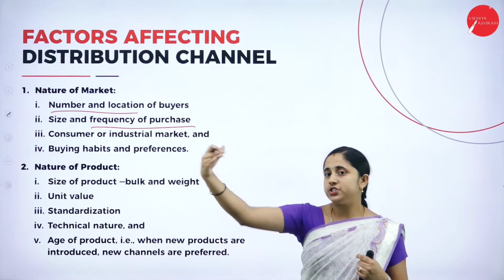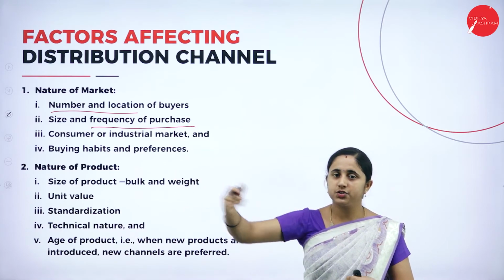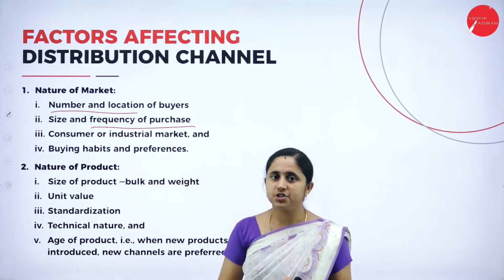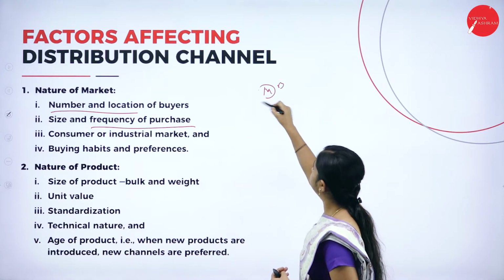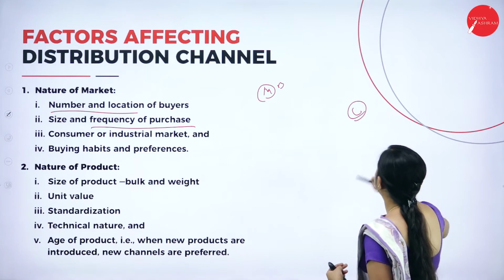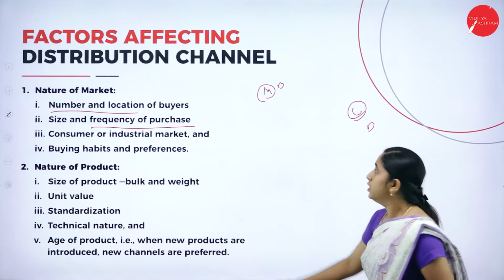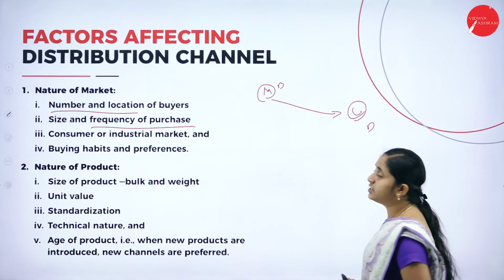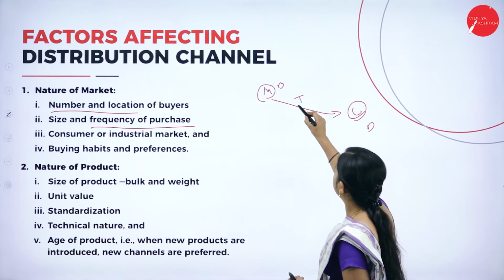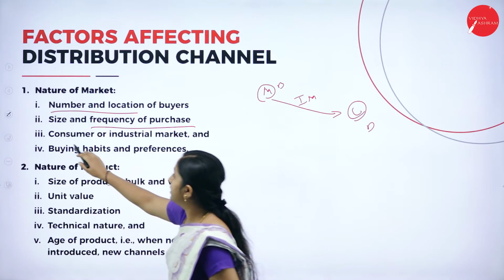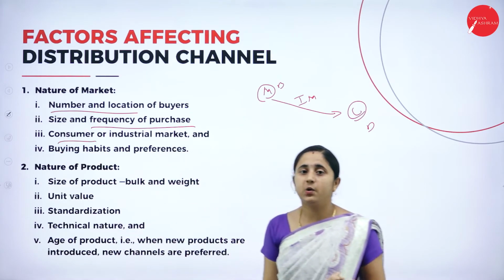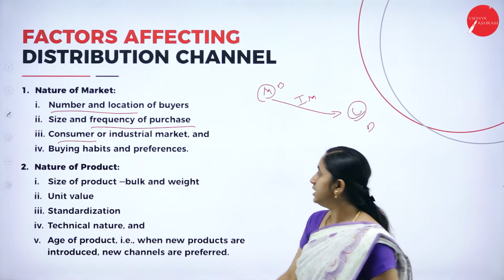So here the manufacturer is located in Bangalore and the consumer is located in Delhi. So in order to reach the final consumer, it requires intermediaries. If your product is a consumer product, it requires the distribution channel or intermediaries.